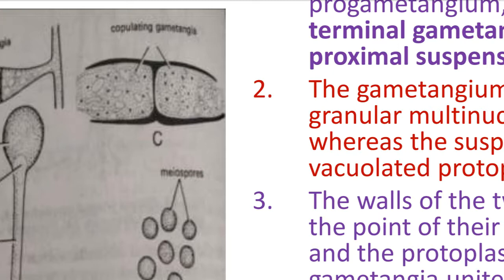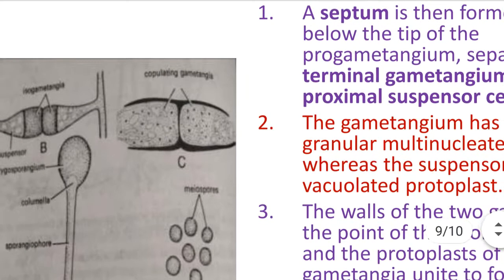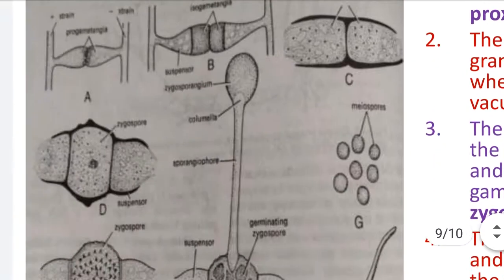The inner wall or intermediate wall will disappear, so that the granular cytoplasmic material with many nuclei fuses with each other. Fusion of the protoplasmic material takes place. The protoplasmic material present in the antheridium and the protoplasmic material present in the oogonium fuse, and in this way the first event of sexual reproduction, plasmogamy, takes place. Plasmogamy means plasma, protoplasmic material, gamy, fusion of the protoplasmic material. So plasmogamy takes place at this stage.